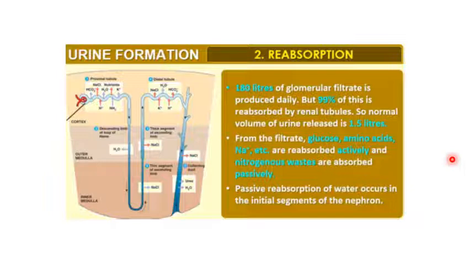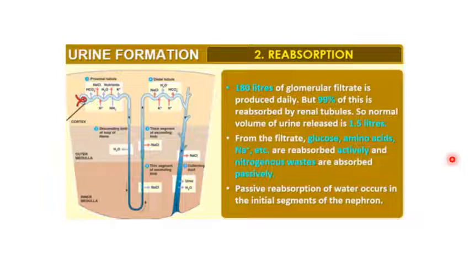Now, this 180 liters of glomerular filtrate is passed daily, but about 99% of this is reabsorbed by the renal tubules, because our body cannot afford to waste all the constituents which are required to maintain the osmotic balance.